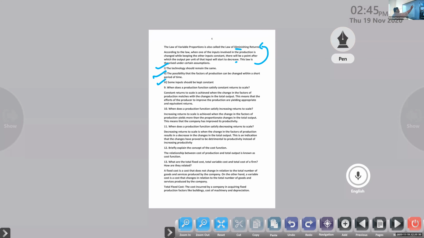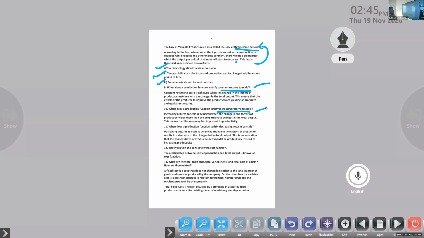Okay, diminishing returns are there, constant returns are there. Next one, increasing returns. Remembering that? Okay, diminishing returns, constant returns, and increasing returns. All these three aspects are important for you people.